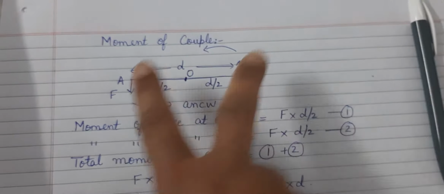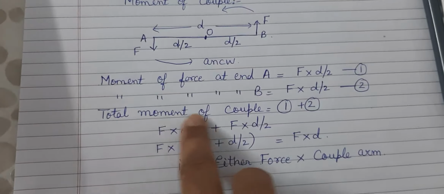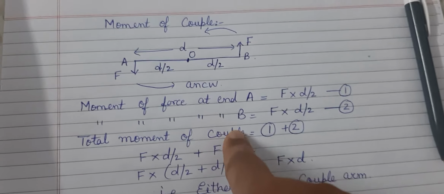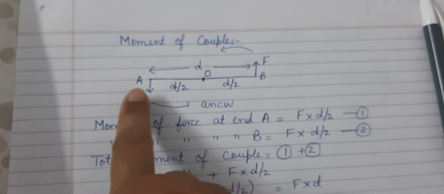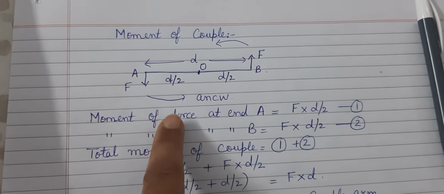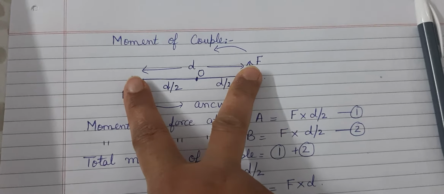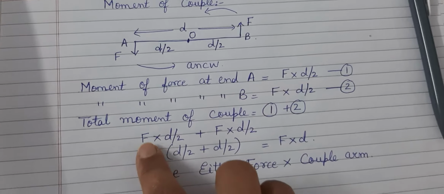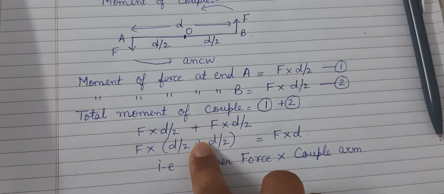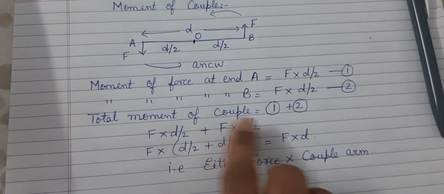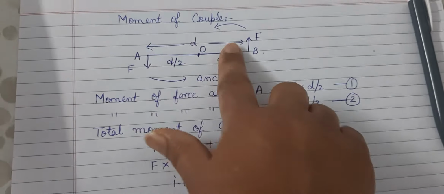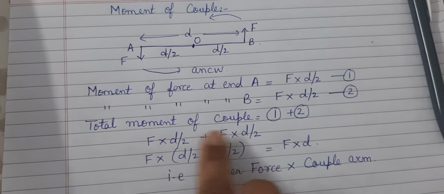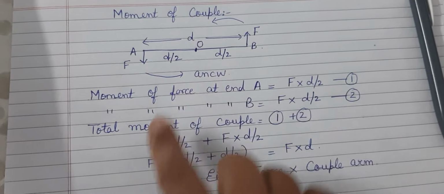But when I combine both the forces, they form the total moment of couple. Now they are called a couple because they are a pair of forces. First it was a single force, so I called it moment of force. But now they are a pair of forces, so I call it the total moment of couple. I add both: F into D by 2 plus F into D by 2. Now when I combine D by 2 and D by 2, I get D. And why did I take F common? Because they are equal forces.